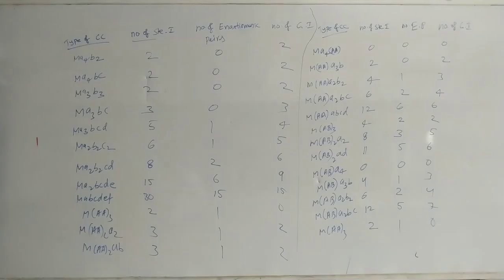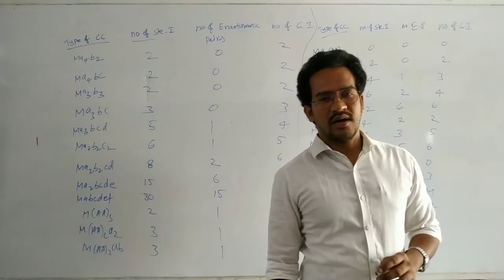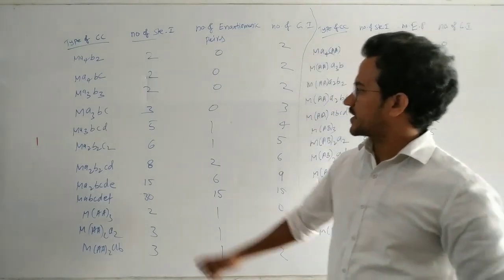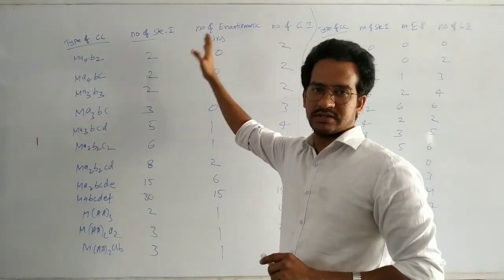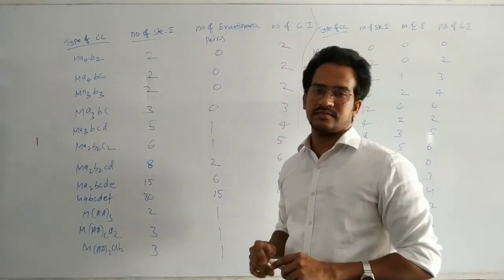This is an overall picture of stereoisomerism of complex compounds. Here there is a type of formula, the total number of stereoisomers, meaning the number of enantiomer pairs and the number of geometrical isomers.